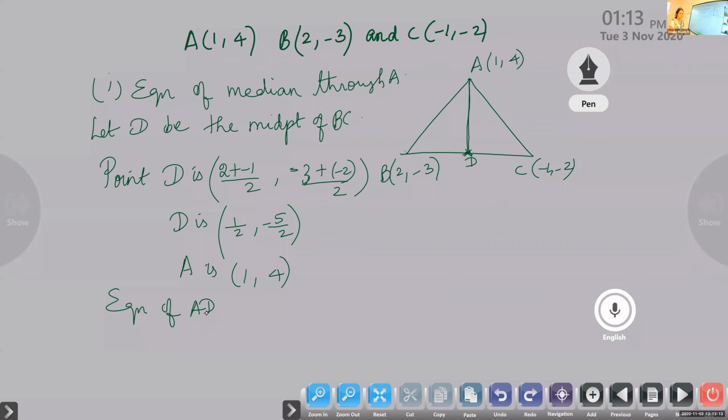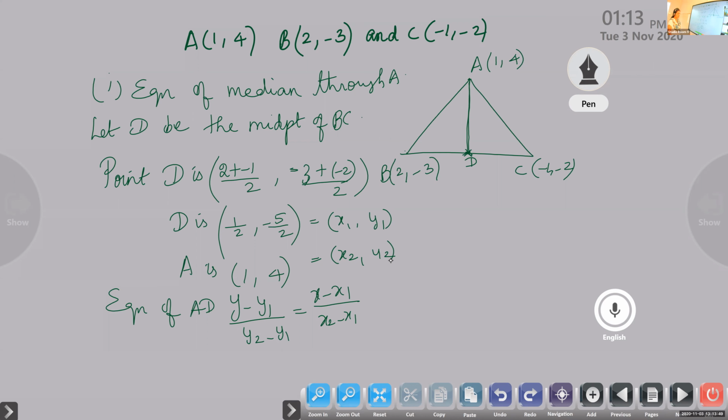You have to use the two points form: (y minus y1) by (y2 minus y1) is equal to (x minus x1) by (x2 minus x1). Take the first set of points as x1, y1 and the second set as x2, y2.